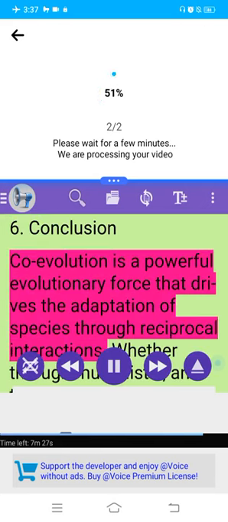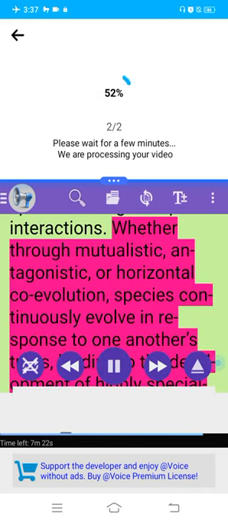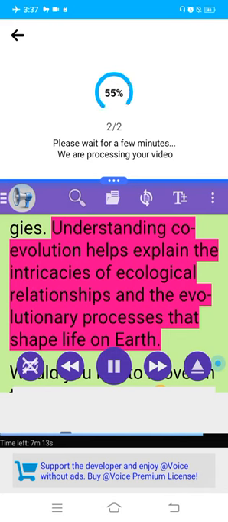6. Conclusion. Coevolution is a powerful evolutionary force that drives the adaptation of species through reciprocal interactions. Whether through mutualistic, antagonistic, or horizontal coevolution, species continuously evolve in response to one another's traits, leading to the development of highly specialized behaviors and strategies. Understanding coevolution helps explain the intricacies of ecological relationships and the evolutionary processes that shape life on Earth.